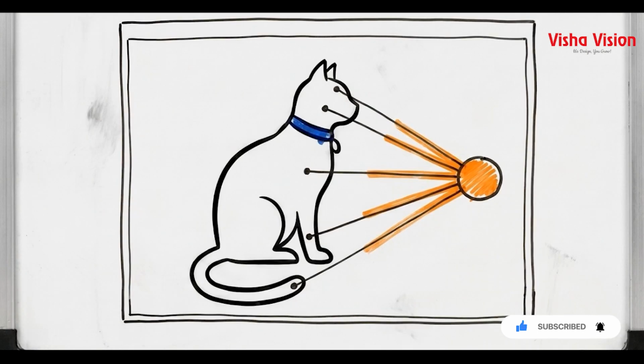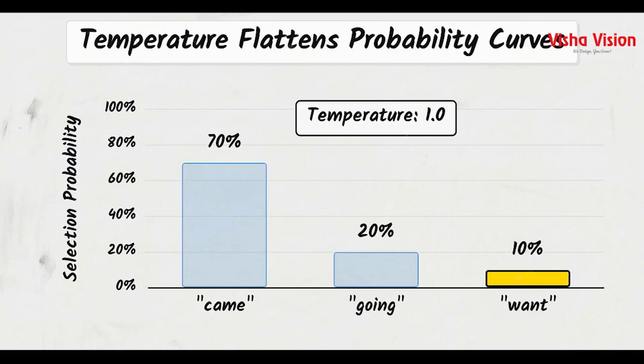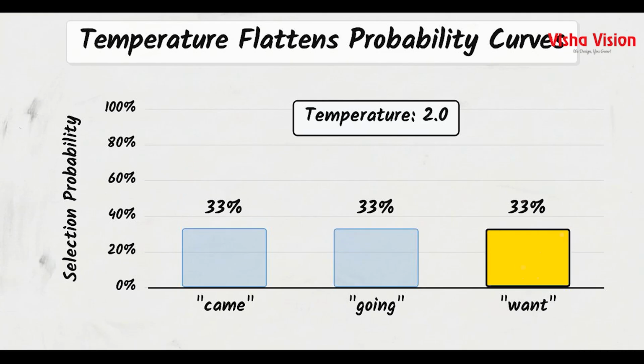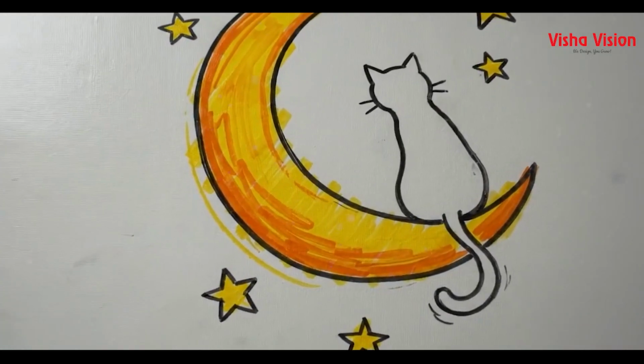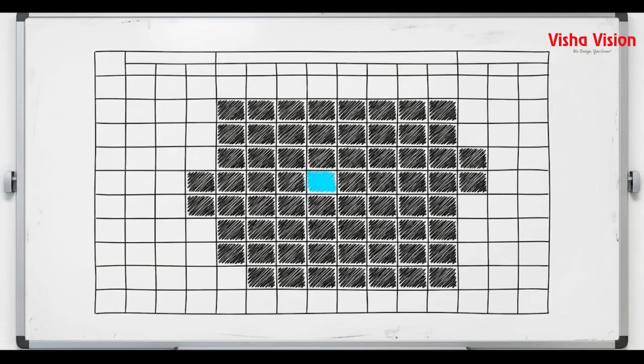If you ask a temperature 0 model to write a sentence about a cat, you get a dry, factual response. "The cat is a domestic animal." Setting temperature to 1 preserves the baseline 70-20-10 proportions, allowing for natural conversational variance. Pushing the temperature to 2 flattens the distribution curve, artificially boosting the probability of rare words, making them just as likely as common ones. That same prompt about a cat now yields highly unpredictable and creative results. "The cat sang to the moon." By scaling these percentages, temperature determines exactly how safely or how widely the AI samples from its distribution.